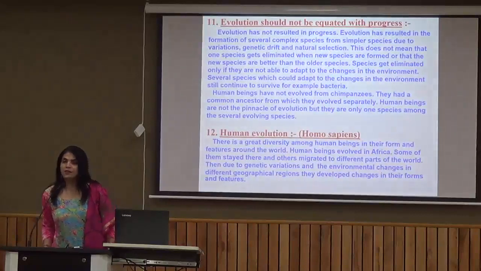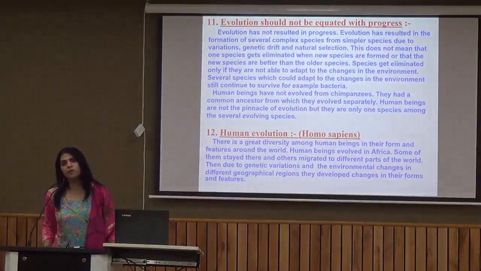Now the next point is that evolution is taking place, but it should not be equated with progress. Why are we saying this? What is evolution? Evolution is just like a tree, and the different species are the different branches of the tree. Evolution does not mean that the simpler organisms will get eliminated. The simpler organisms along with advanced organisms, both of them will survive together.